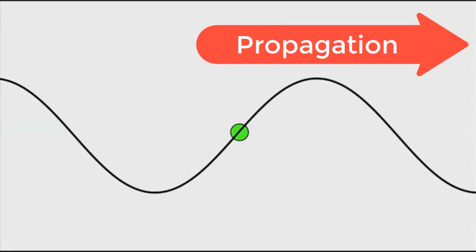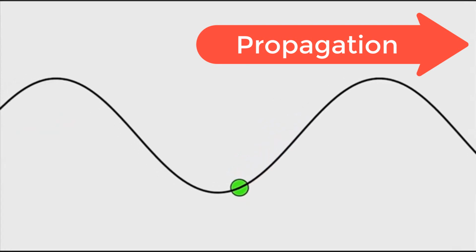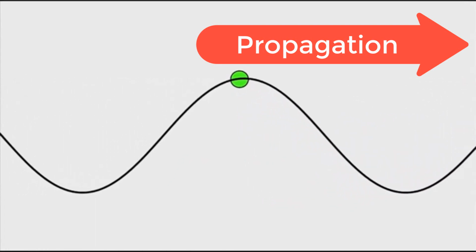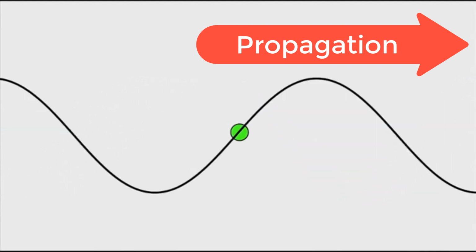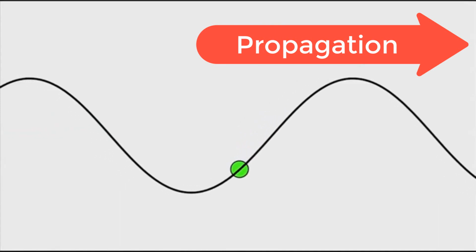I want you to look at this particle and how it's moving. If the direction of the wave is the one shown, in which direction does the particle move? Is it moving to the left or to the right? Let's play it one more time.